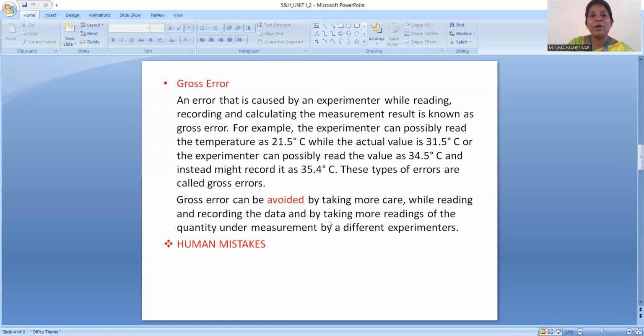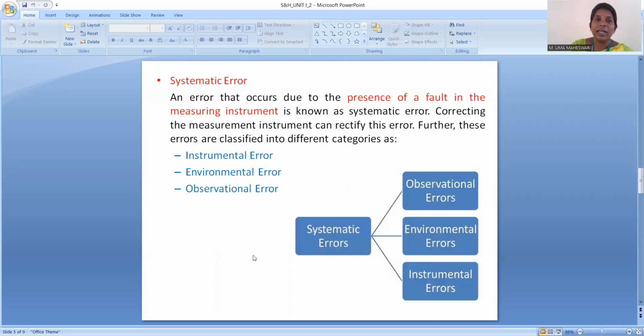This gross error can be avoided by the care taken by the observer while reading and recording the data. It can also be eliminated by taking more readings under different conditions. So human mistakes are the main reason for gross errors. The next error is systematic errors. An error that occurs due to the presence of a fault in the measuring instrument is known as systematic error. So correcting the measuring instrument can rectify this error. The error correction should be done in the measuring instrument. And these errors are classified as instrumental errors, environmental errors, and observational errors.